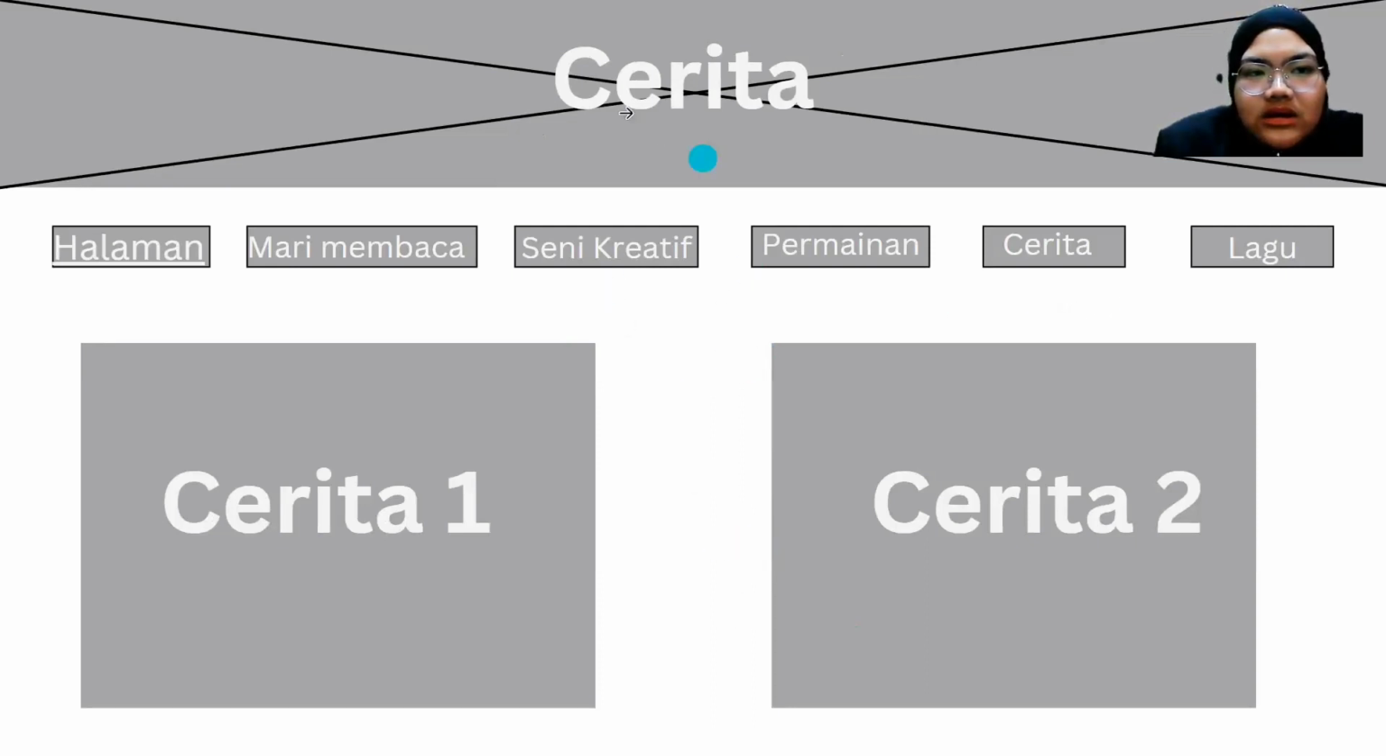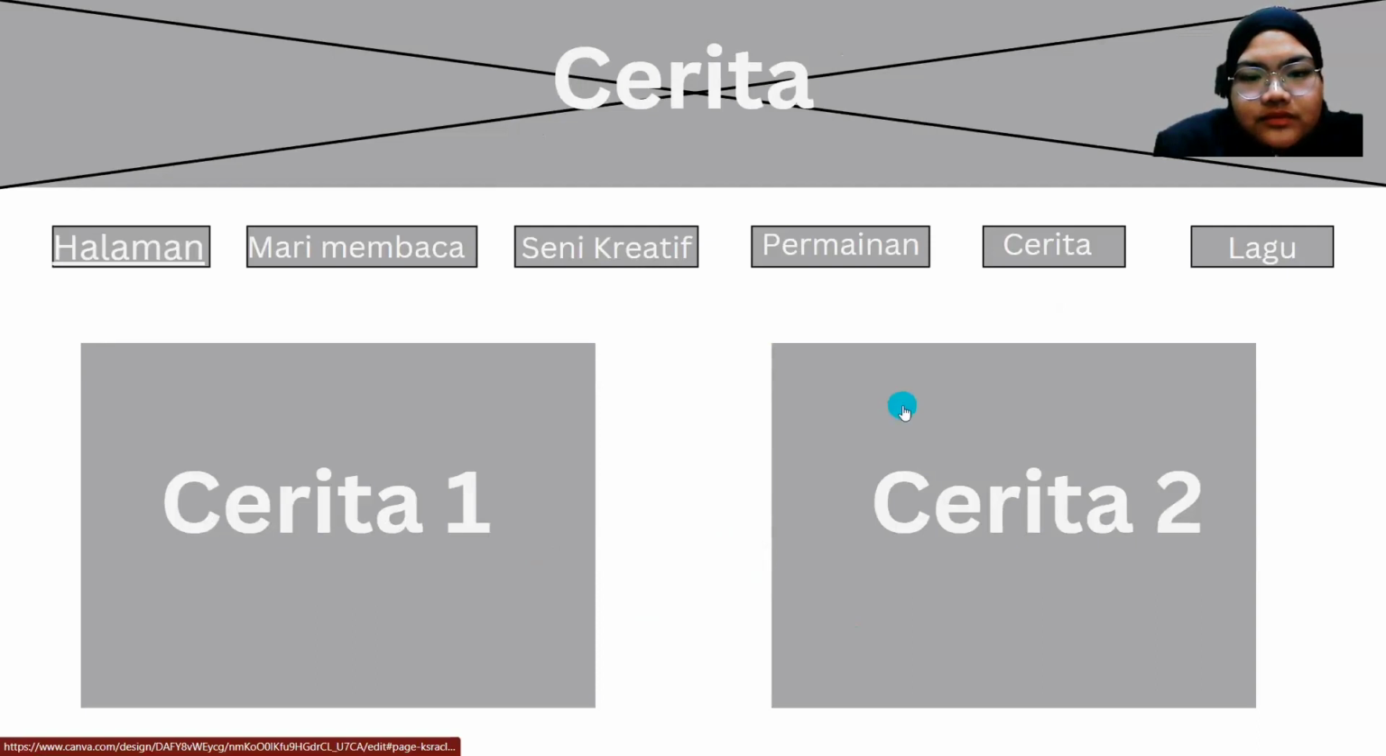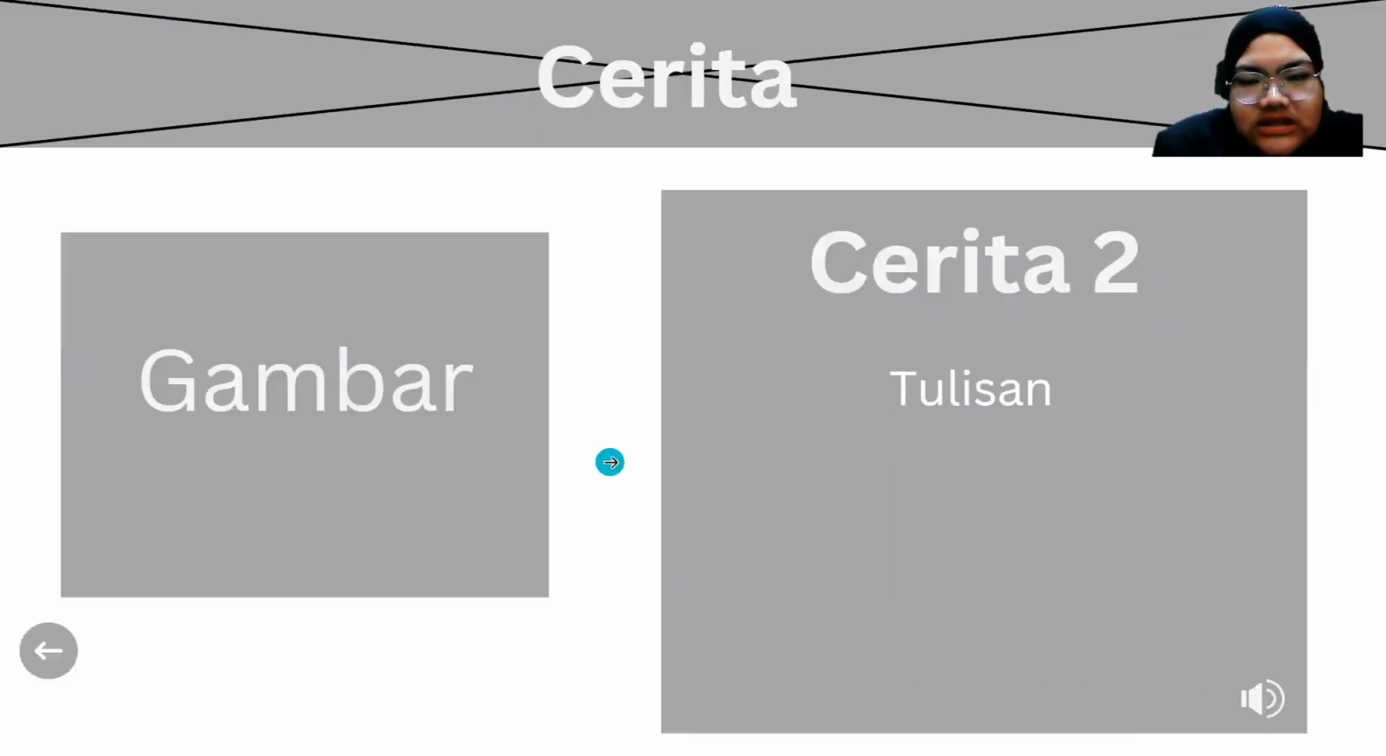Okay, so now there will be a title here, cerita. That means they are on the cerita main page. Now they can click either one, cerita 1 or cerita 2. Okay, let's say they click cerita 2. So as you can see here, in cerita 2, there will be a title here.